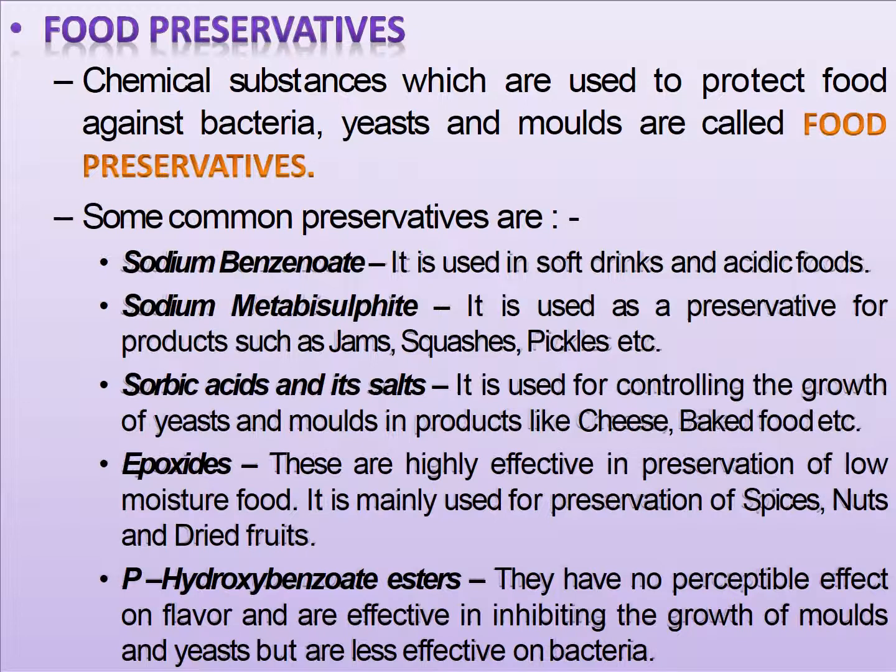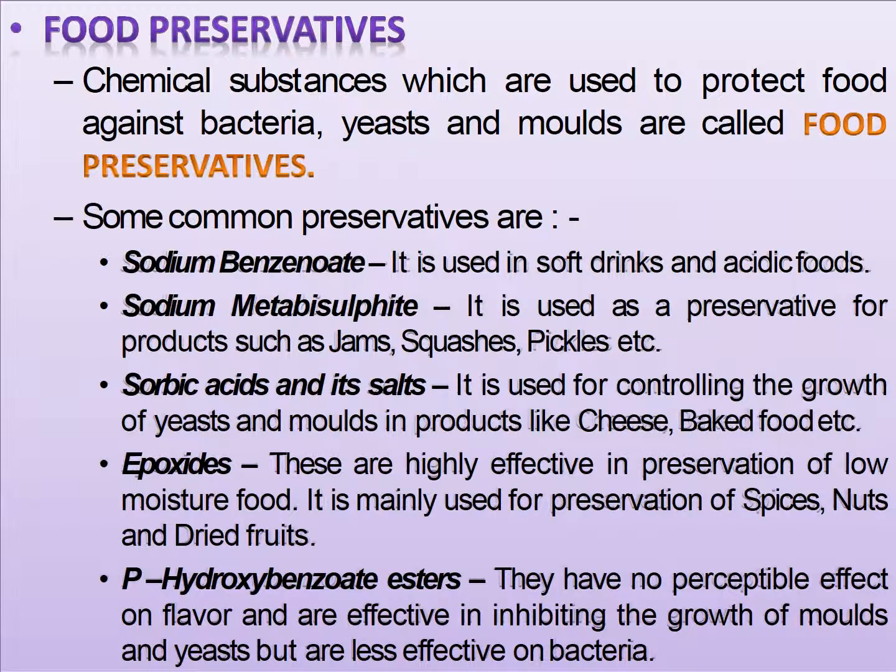Food preservatives. Chemical substances which are used to protect food against bacteria, yeast, and molds are called food preservatives. Some common preservatives are sodium benzoate, used in soft drinks and acidic foods; sodium metabisulphite, used as a preservative for products such as jams, squashes, pickles, etc.; and sorbic acid and its salts, used for controlling the growth of yeast and molds in products like cheese, baked food, etc.